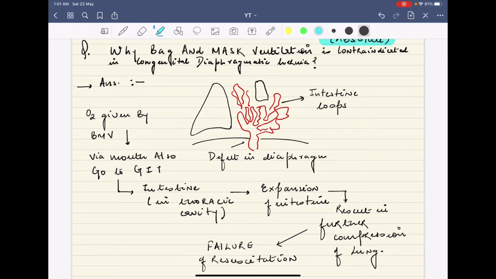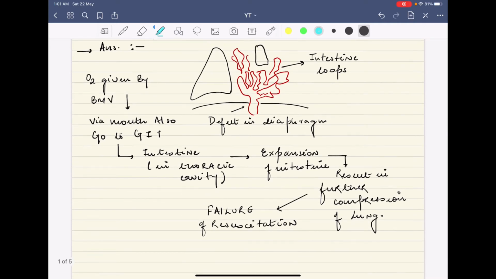Why is it so? Because you see here, oxygen is given by bag and mask ventilation via the mouth. You know that in bag and mask ventilation we put a bag and a mask, through that we give ventilation, and this mask is put over the mouth. With this, the oxygen or air which is given not only goes to the lungs but also goes to the GIT, and through the GIT it ultimately goes to the intestine.